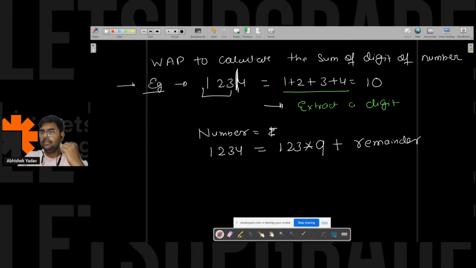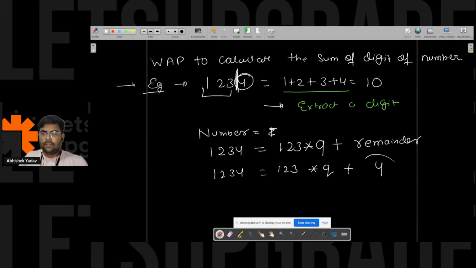So the remainder will be 4 plus q into 1, 2, 3, and this will be equal to 1, 2, 3, 4.